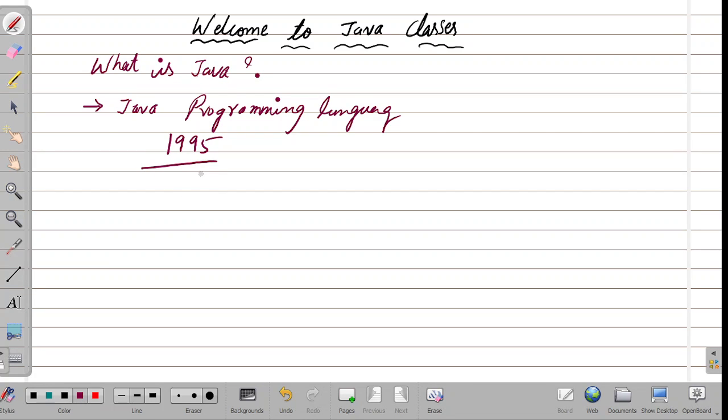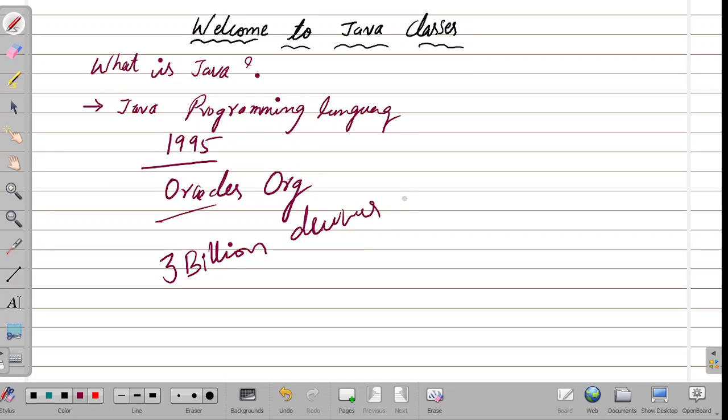At the same time, who is the owner of Java? Oracle. The Oracle organization is the owner of Java. And the next point is how many users there are for Java. Around 3 billion devices are running on Java programming.